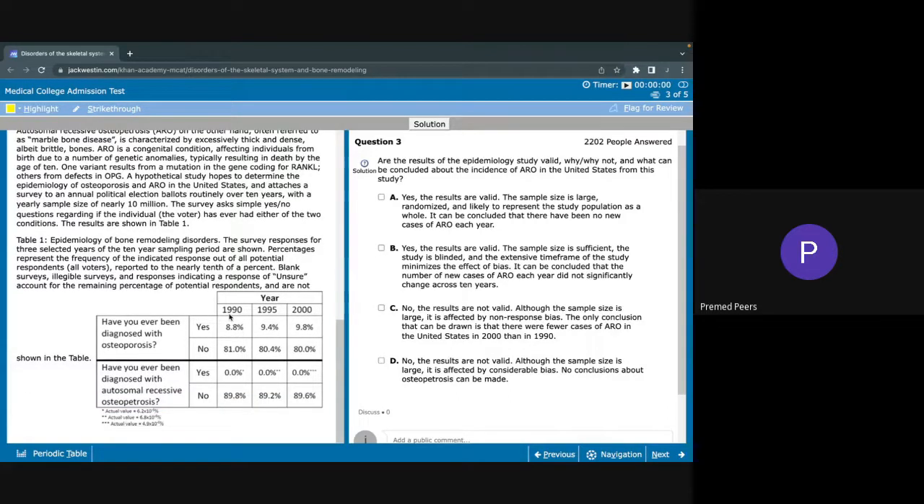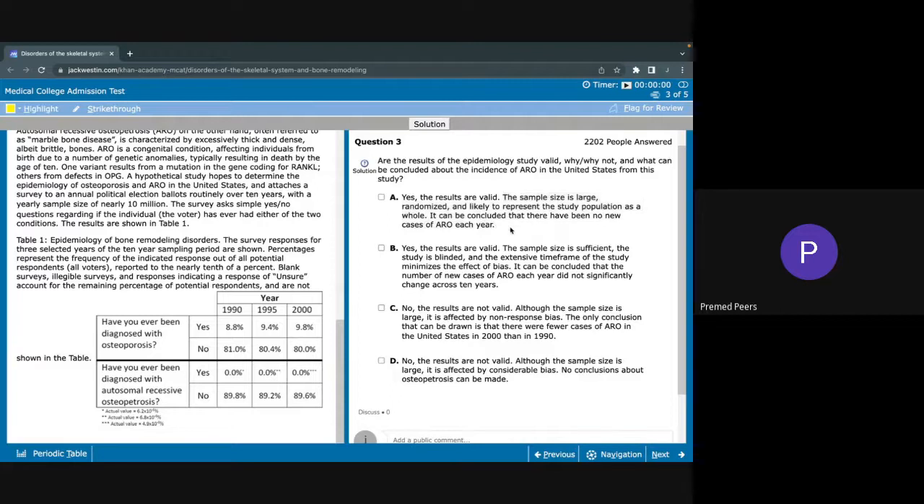So already, this doesn't really make sense on how we could say that the results are at all valid. The majority of these people with ARO have died before they're even given the opportunity to complete this survey. So I'd say no to part A as well, saying the results are valid. We agree the sample size is large. Randomized, it's not overly randomized because of the age requirement, and likely to represent the study population as a whole.